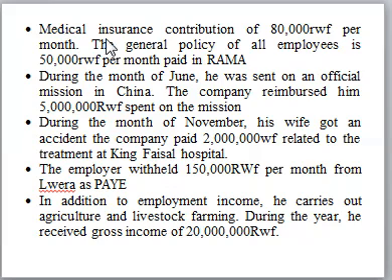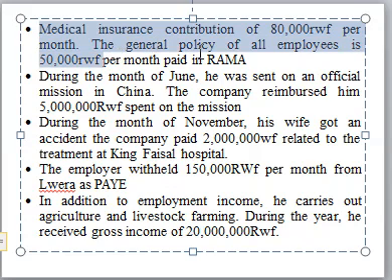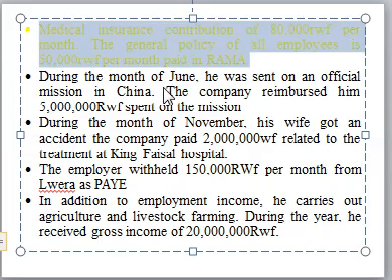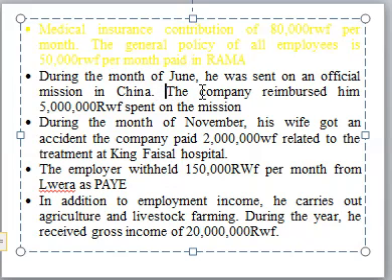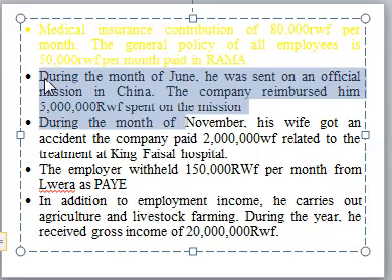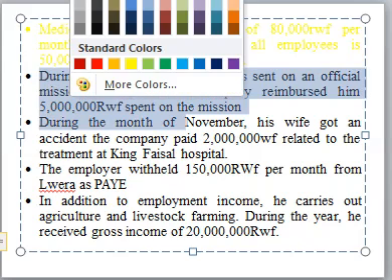So medical insurance contribution of 80 per month. The general policy of the employee is 50,000. So we get the difference in this case. We shall consider it as a benefit in kind, the difference. So we're going to put in yellow. During the month of June, he was sent on an official mission. So this is an official mission. It is exempted. So we put this one in green because we are not taxing it.